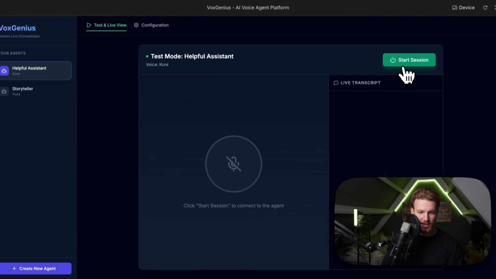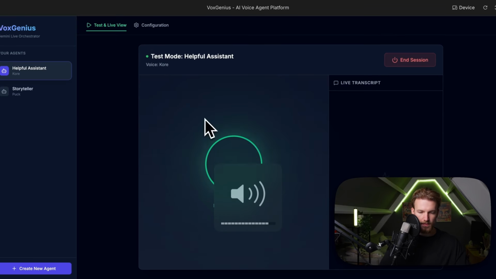We can start a session, so let's just test it out and see if it is already working. But this is a really good interface already. So let's click on start session. We click on allow.